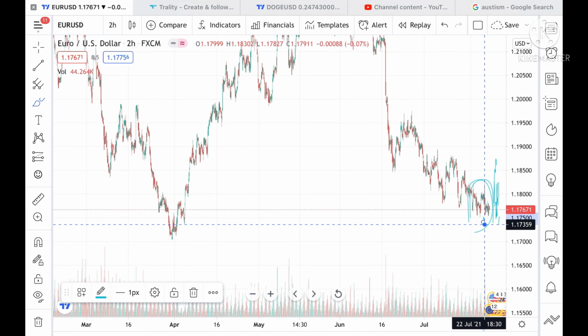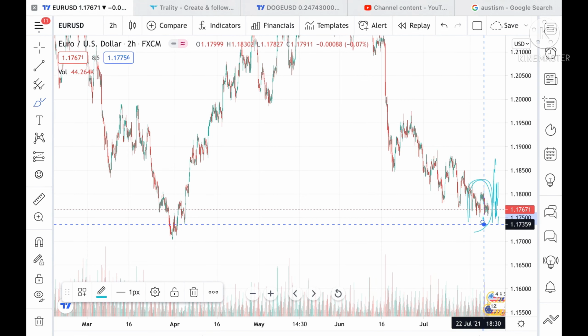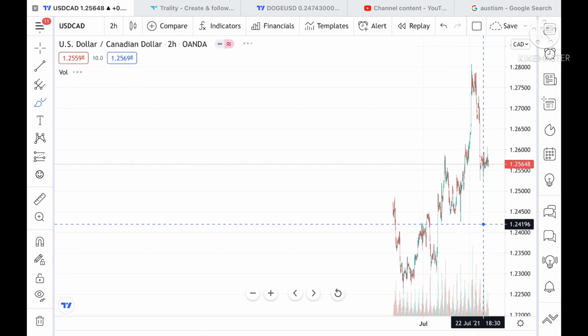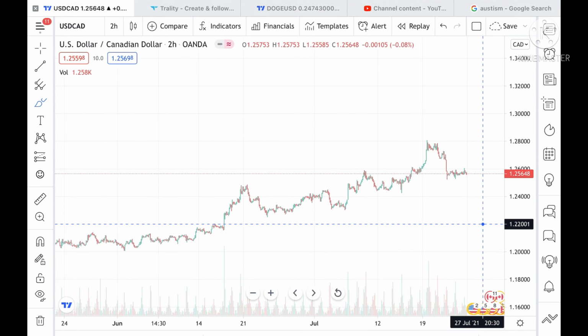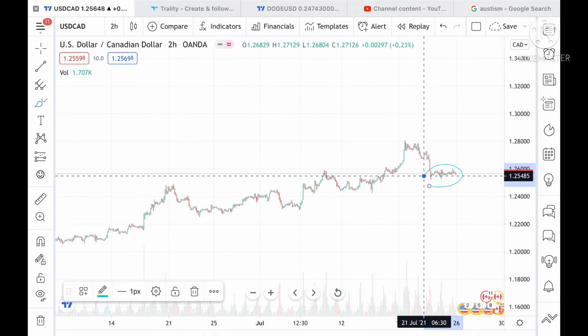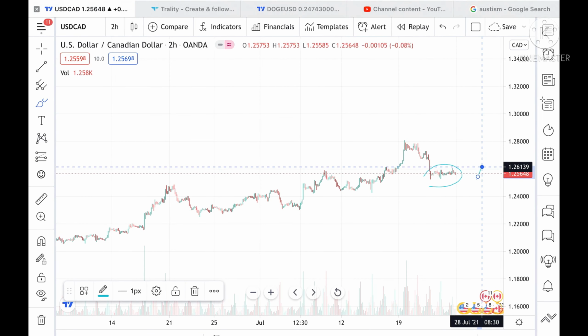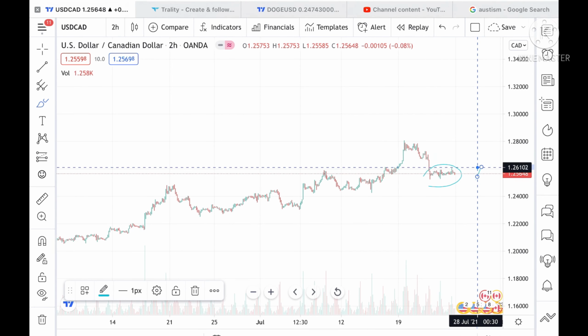If we talk about USD/CAD, see, look at the USD/CAD data. We can see this range. Okay, so what we can see here is that if this range breaks upside, the target is around 1.26139 if it comes close to this level. This level has been tested only once, so chances will be higher that it can bounce back from this level, or the low I can tell you is at around 1.253.